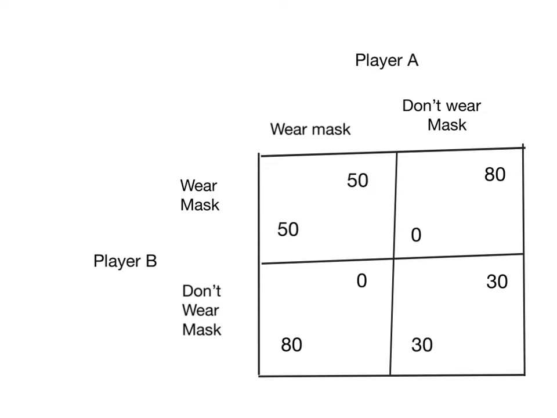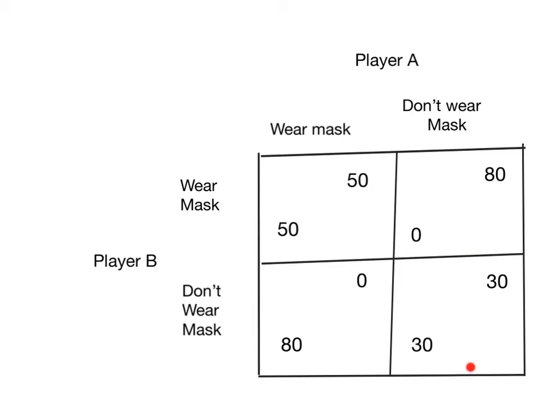So here's a simple game to explain mask wearing and the payoffs from wearing a mask in a pandemic. As usual, we've got two players, player A and player B. They each have two strategies: wear a mask or don't wear a mask. As normal, player B is the row player, player A is the column player. Player A's payoffs are in the top right hand corner of each box, and player B's payoffs are in the bottom left hand corner of each box. And it's easy enough to see that the unique Nash equilibrium here is for both players not to wear a mask. Let's just work it through.